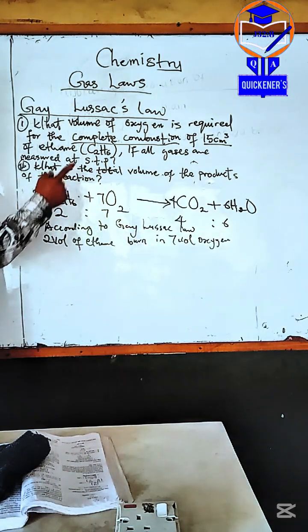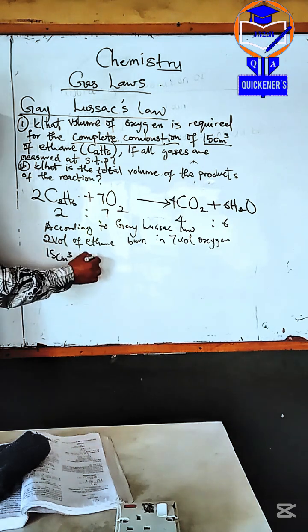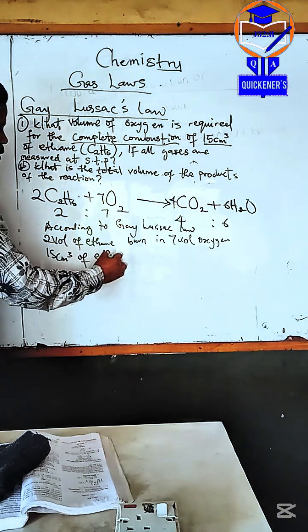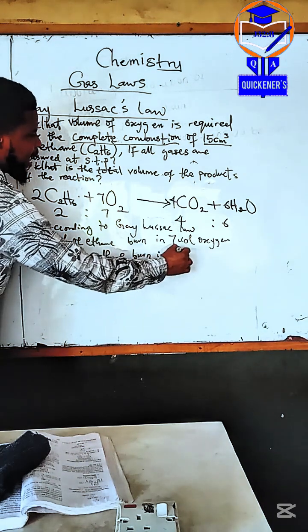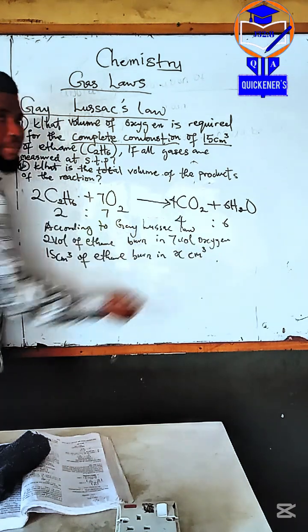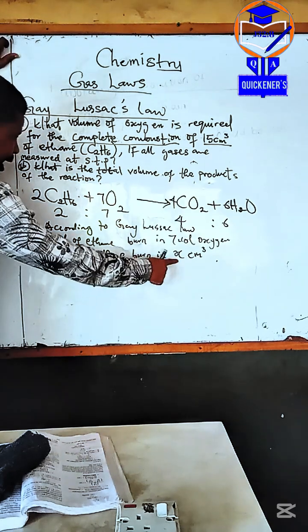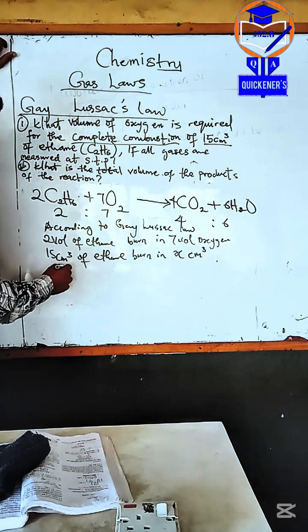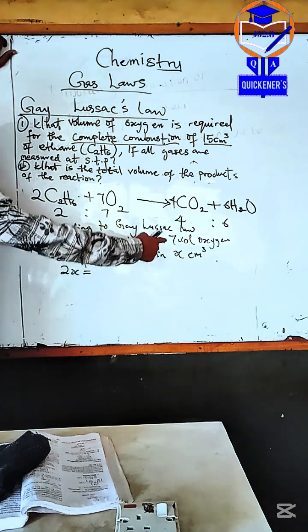So 15 centimeter cube of methane will need S of oxygen. 2 times S is equivalent to 15 times 7.